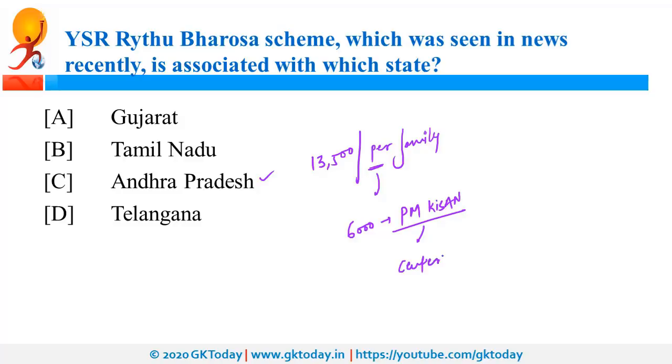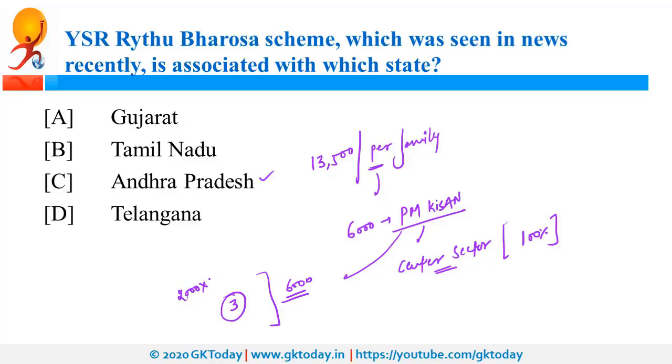So it is a central sector scheme. Since it is a central sector scheme, the financial support will be provided by the Government of India. Financial support means 100% of the funding is provided by the Government of India. Under this scheme, 6,000 rupees are provided to the farming families in installments of 3, so 2,000 each 3 times. So total 6,000 rupees are provided every year under this scheme. And the implementing authority for this scheme is the Ministry of Agriculture and Farmers Welfare.